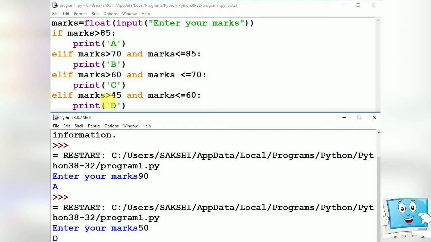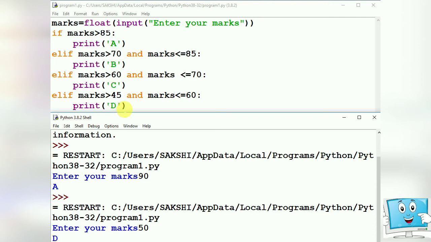Then it comes to the last one. Is 50 greater than 45? Yes. And is 50 less than or equal to 60? Yes. Here both the conditions are true, that is why it will print D. So with the AND operator, the result is given only when both the conditions are true.